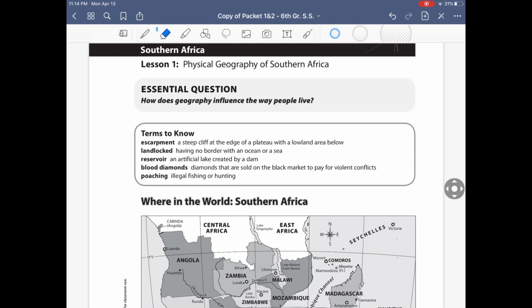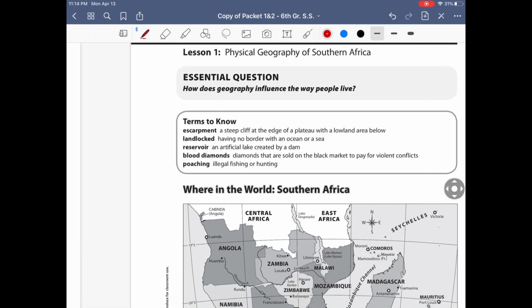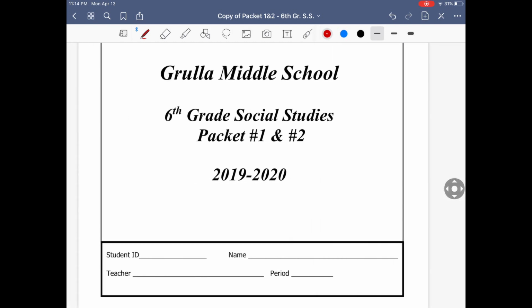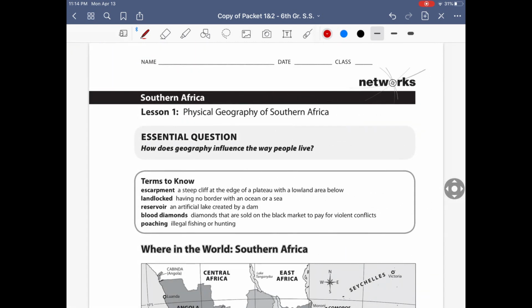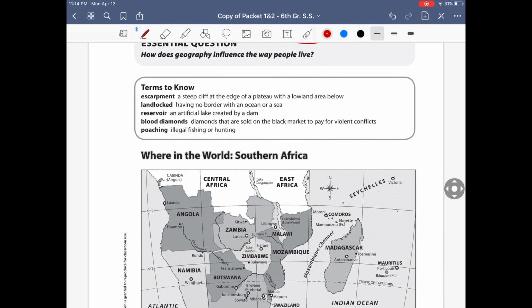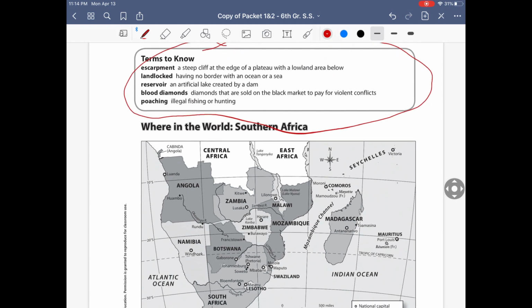So we're going to talk about Southern Africa because that's the first part of this packet right here that was passed out. The school wants us to concentrate on this more. So we'll get this done first, and then hopefully once we're done with the packet, we'll get into some other stuff later, all right? So like I said, we're gonna go over the geography of Southern Africa. Try to make this as quick as possible, all right? So these are the vocabulary words. We'll go over them as we go along.